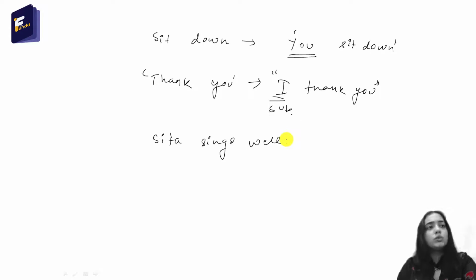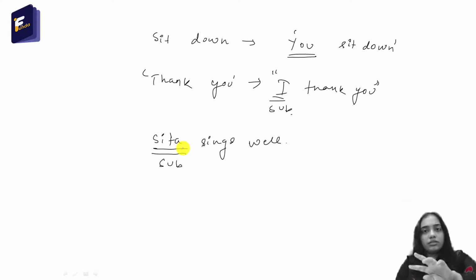The answer is Sita. So here Sita is the subject. Whenever you are asked to find the subject and the predicate, just ask who does the thing we are talking about. Once we get the answer to who, that is the subject and the rest of the part is the predicate. So sings well is the predicate.